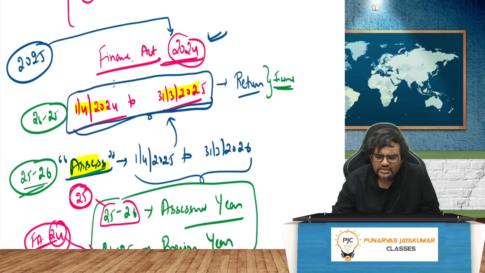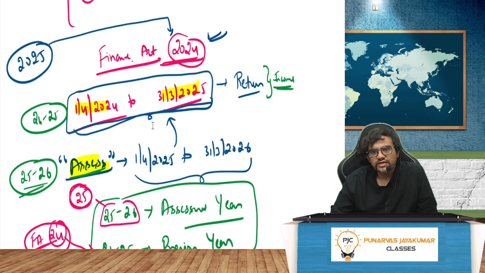Anyway, so Finance Act 24, what would be the year in consideration? 1st April 2024 to 31st March 2025. So the return will be basically for what year? It will be for 1/4/24 to 31st March 25.